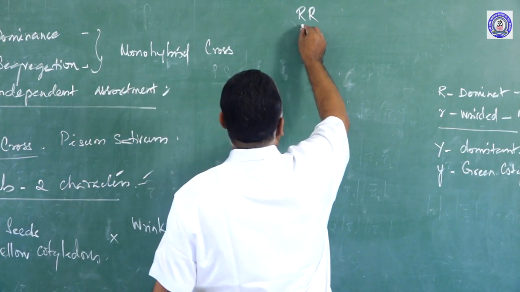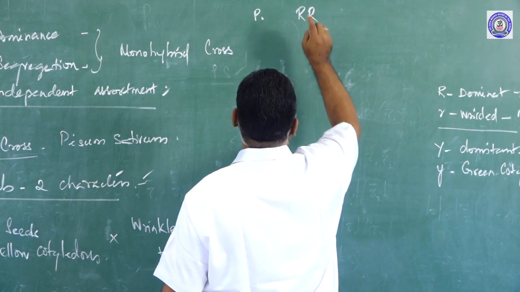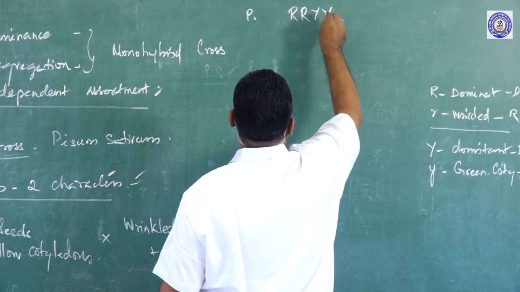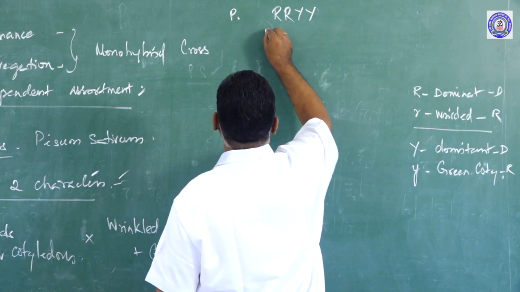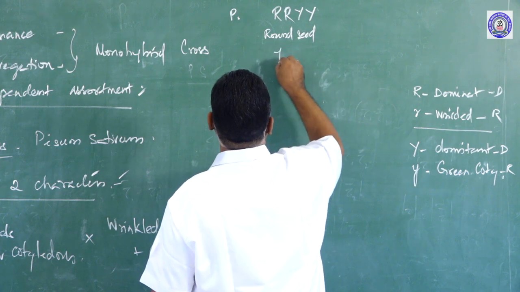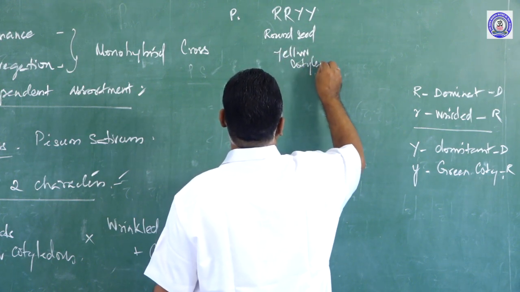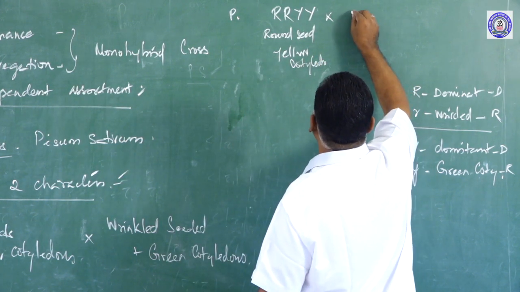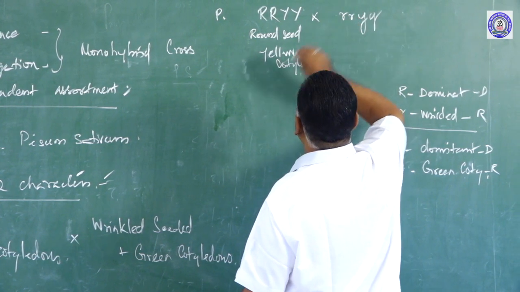And see, this is a parent plant which has two alleles, capital R and capital Y. So this stands for the dominant characters, round seed, yellow cotyledon. This is crossed with the recessive parent which has small r, small y genotype.